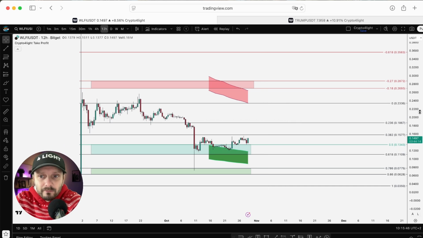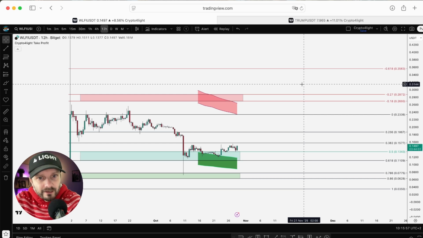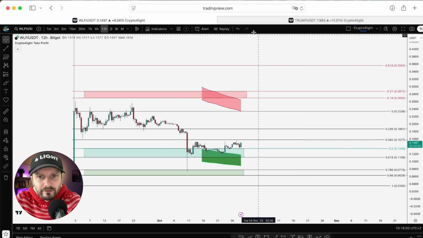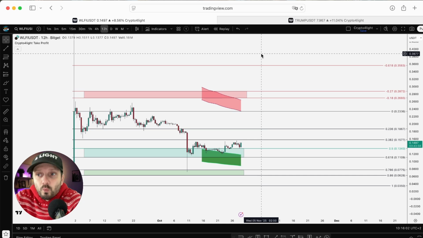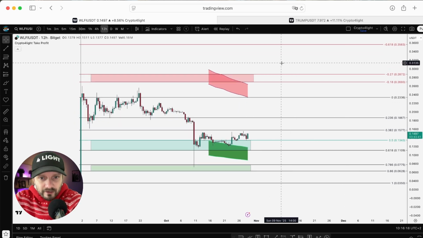I skip both of the tokens. I don't like tokens which can perform just because of one person who stays behind it. You remember what's happening with the Millennia token. So I don't want to be part of this game, just wait and pray. Maybe this guy has some idea for the Trump token or for World Liberty Finance. Maybe not. Maybe they just run the token to dump on retailers and that's it. That's the main proposal. We can't know. That's why I don't want to touch these tokens.